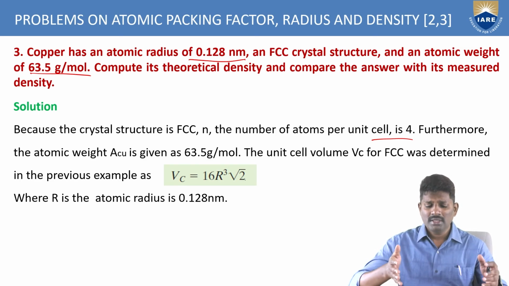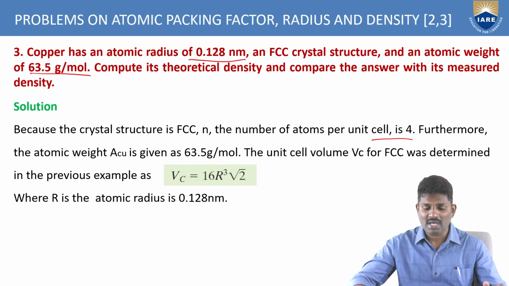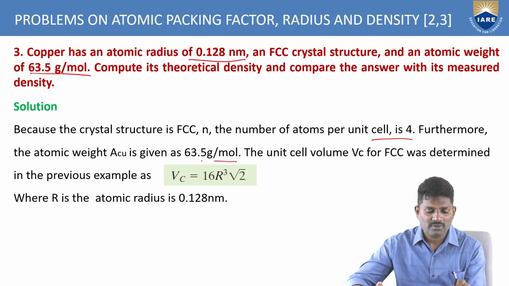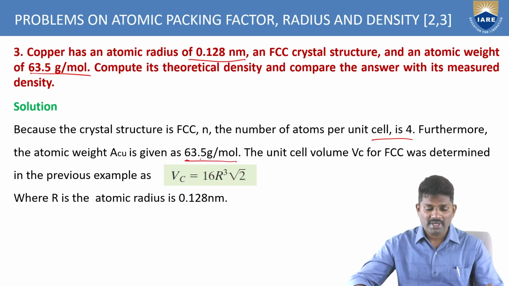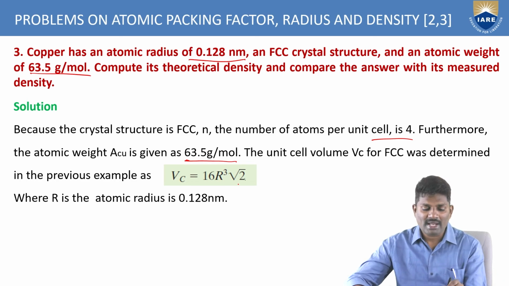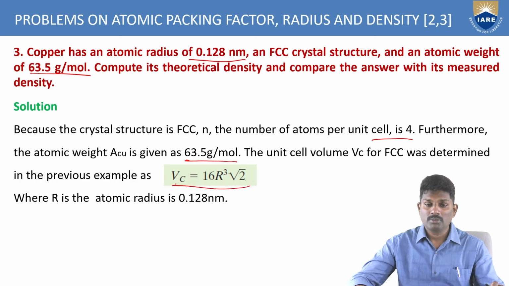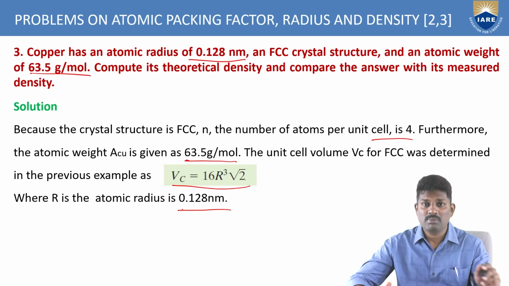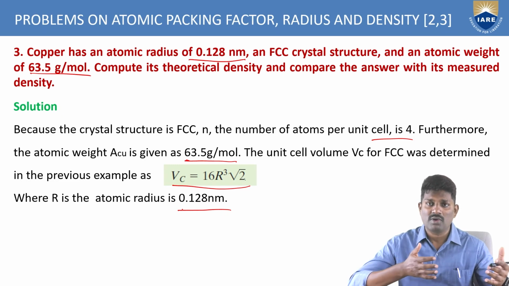Based upon the different types of cubic structures, we have seen these types of unit cells for each type of atom. In this case, since it is an FCC, you have a total of 4 atoms in the unit cell, and the atomic weight is given as 63.5. The unit cell volume we have calculated is 16 r cubed root 2, and the atomic radius is given as 0.128 nanometers. So these are the values we have.